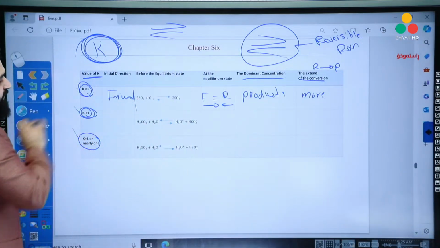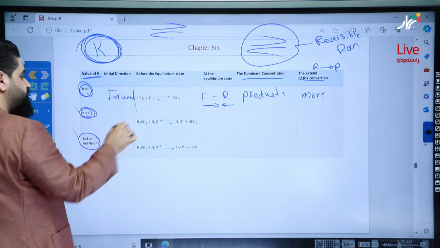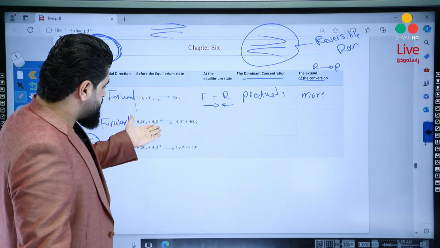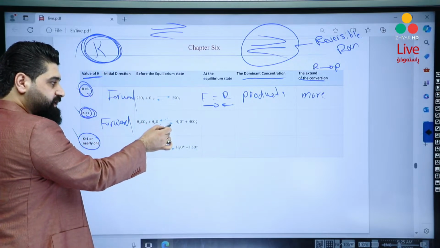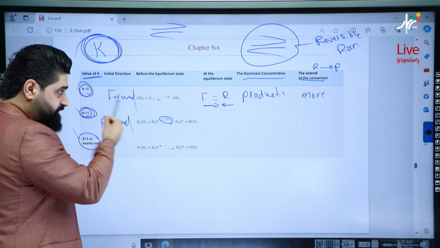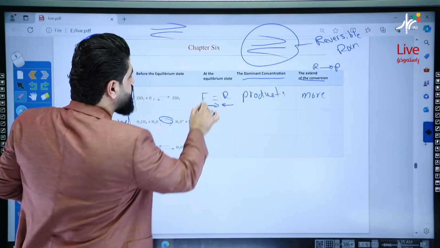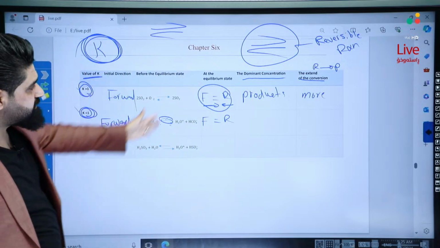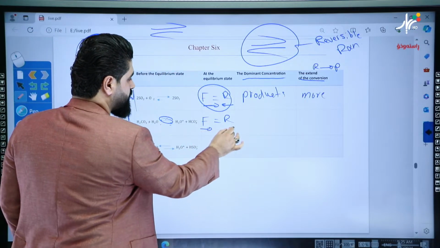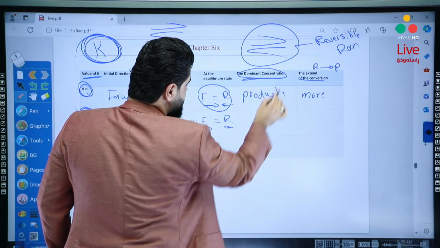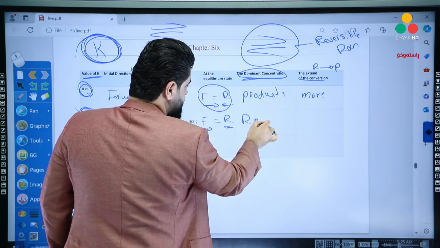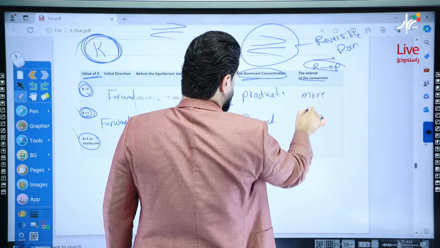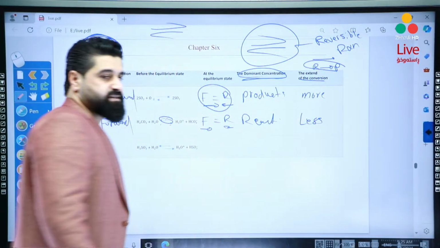If K is smaller than 1, again, initially the reaction favors forward or direct. You know that they are not equal, so the reverse one is favored. At equilibrium, both forward and reverse are equal always. So these are always correct. The dominant concentration, in this case, reactants are dominant. That means less reactant is converted into the product. So the extent is less.